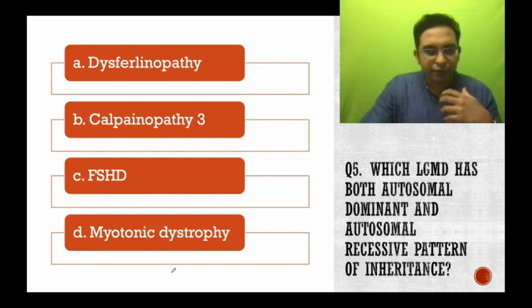that is limb girdle muscular dystrophy, that comes under muscle disorders. So next question is, which limb girdle muscle disease has both autosomal dominant and autosomal recessive pattern of inheritance? As you know, LGMDs are divided into 2 types based on the inheritance pattern, autosomal dominant and recessive. So which has both dual type of inheritance pattern? That is the question. This is a most unexpected question for this AIIMS entrance exam. So what would you give the answer as? Is it dysferlinopathy, calpainopathy type 3, FSHD, or myotonic dystrophy?